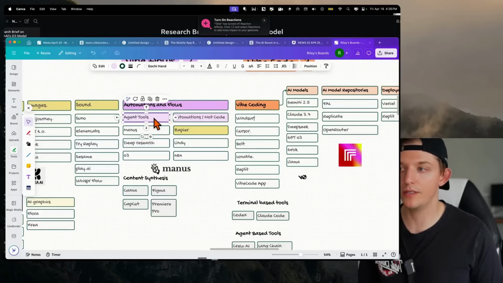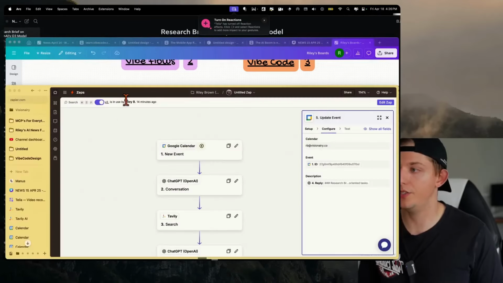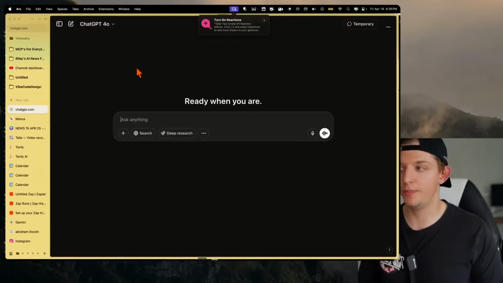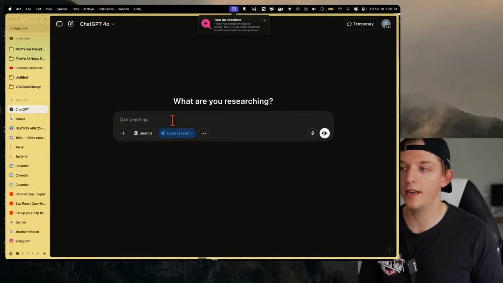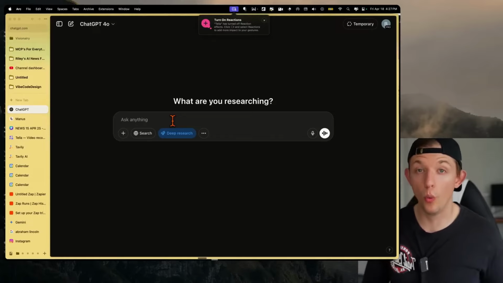I also consider agent tools another version of this. And so one version of this, actually, let's go ahead and run 2 of these at once because they take a while. So if we go to ChatGPT, again, ChatGPT is in every category of the map, and we turn on deep research, I consider this a flow, right? Because this can actually take from 5 to 20 minutes.